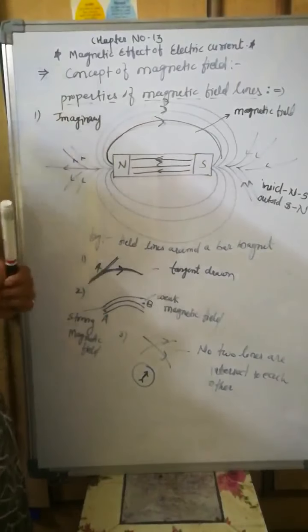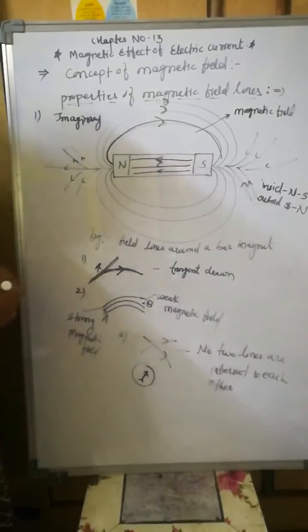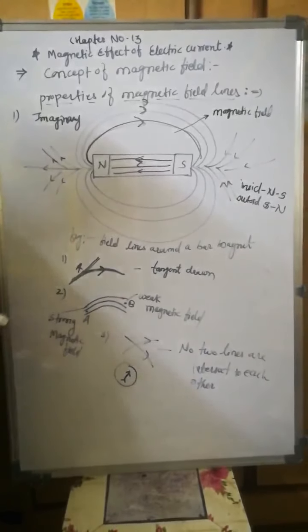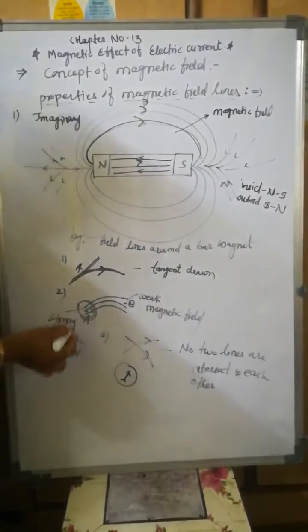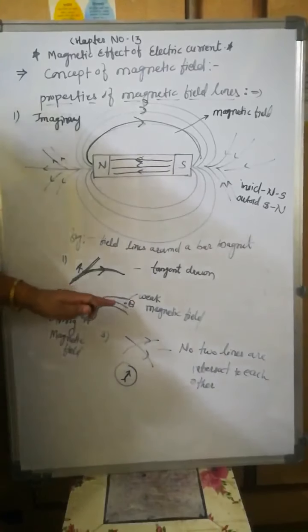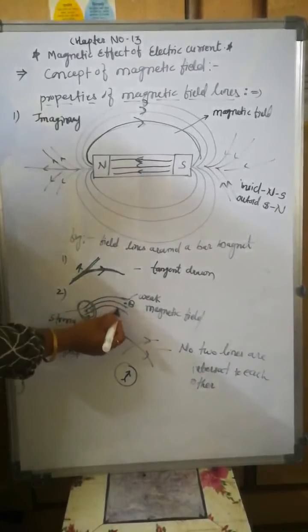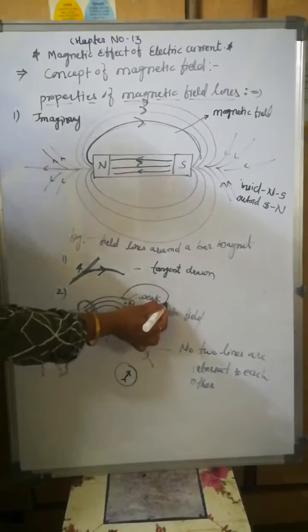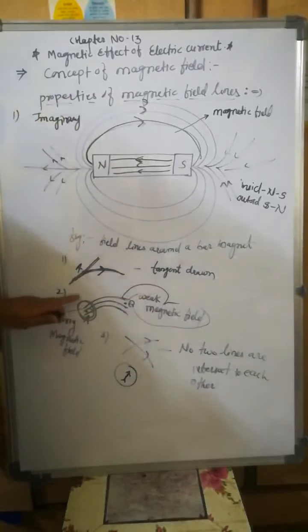The fourth property is that magnetic field lines are closer together in the region where the magnetic field is strong. Where the lines are closer, the magnetic field is strong.